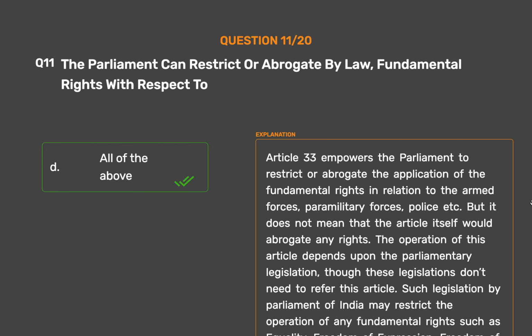Such legislation by Parliament of India may restrict the operation of any fundamental rights such as equality, freedom of expression, freedom of association, personal liberty etc. One such act is the Police Forces, Restriction of Rights, Act, 1966. This act was even challenged in Supreme Court but was held valid. Some acts such as Army Act 1950, Navy Act 1950, Air Forces Act 1950 were the major acts enacted by Parliament of India as per this Article 33 of Constitution of India.